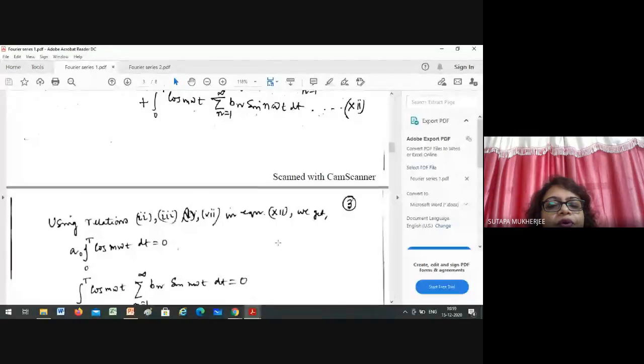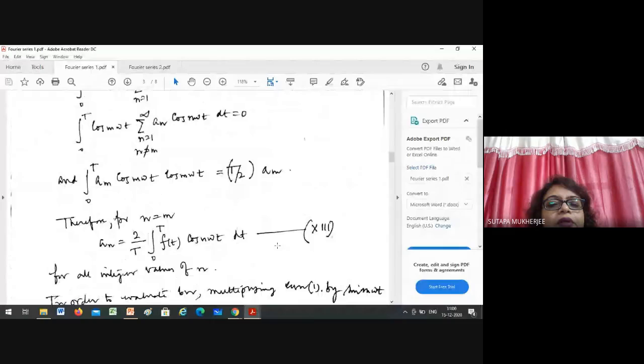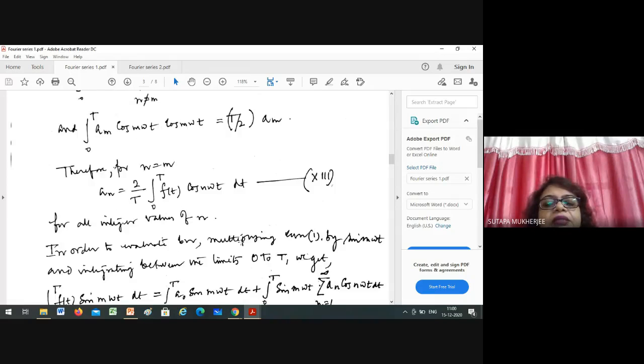Now come to here. Integral from 0 to T of A_m cos m omega t cos n omega t is equal to capital T by 2 times A_m. Therefore, for n equal to m, A_n equals 2 by T, integral from 0 to T of f(t) cos n omega t dt. You have to remember this is the A_n value.